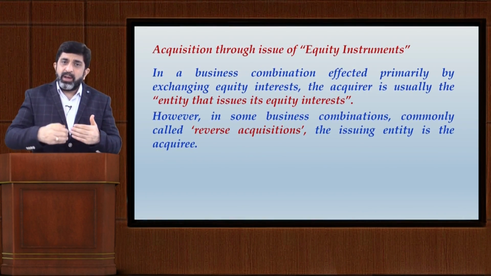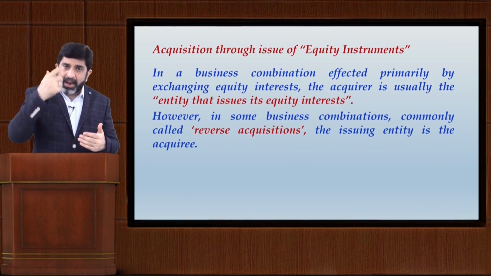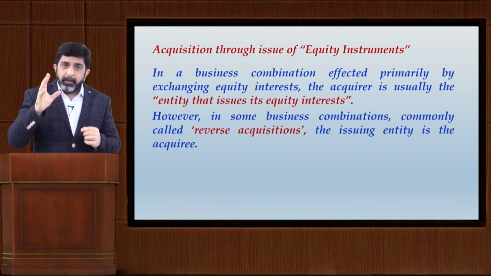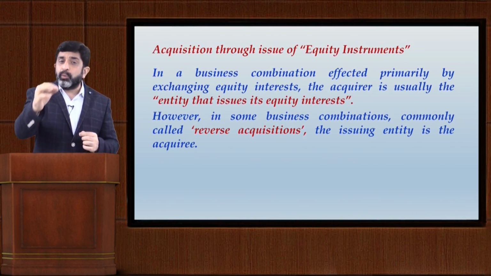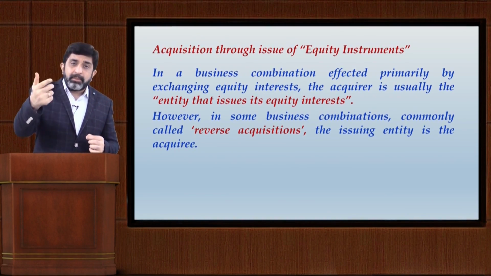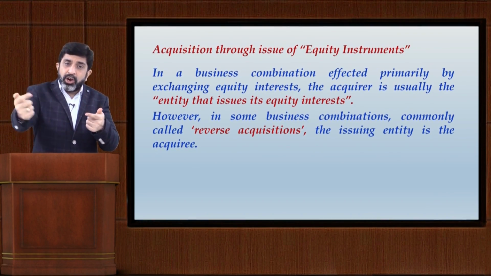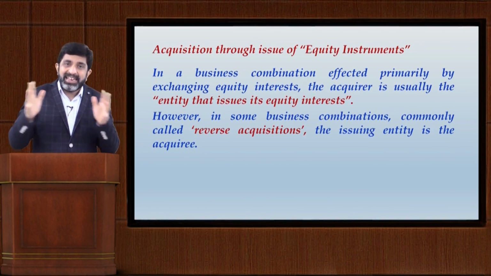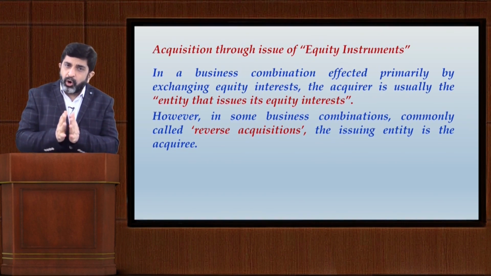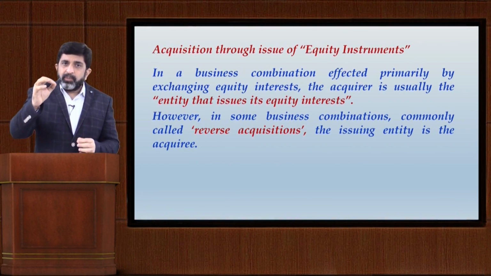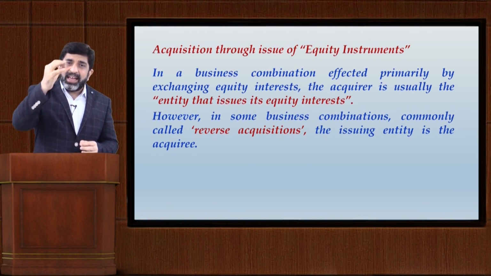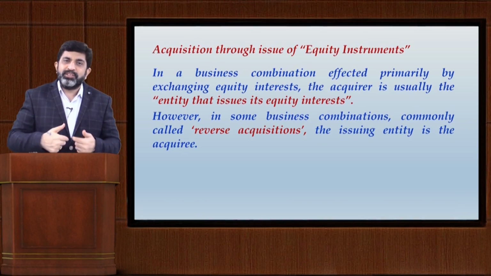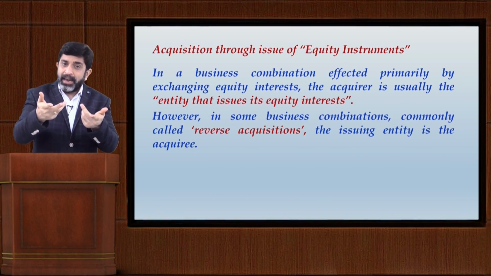But this time when I am settling the consideration to Y Limited, I am issuing my own equity shares to Y Limited. But this time I have issued so many equity shares to Y Limited that Y Limited becomes 80% shareholder of X Limited after the completion of this acquisition deal. In other words, after this business combination is done, we find that Y Limited is 80% stakeholder in X Limited. How can you now say that X Limited controls Y Limited?